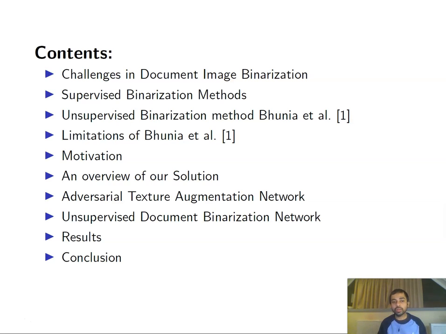This leads to the overview of our solution, which consists of two components. First, the adversarial texture augmentation network, and the second, the unsupervised document binarization network. We present some results and finally conclude.